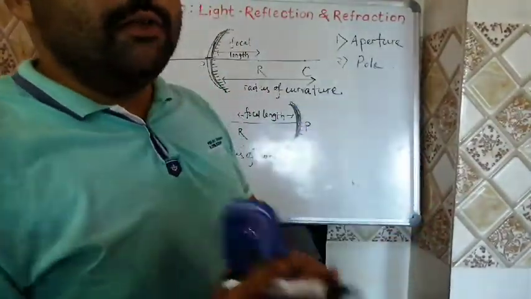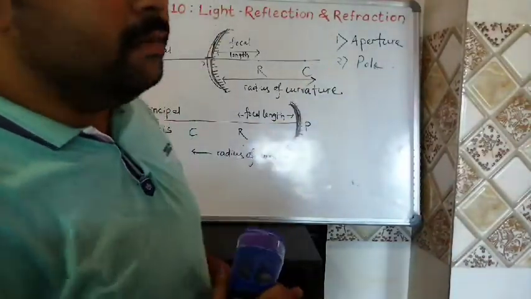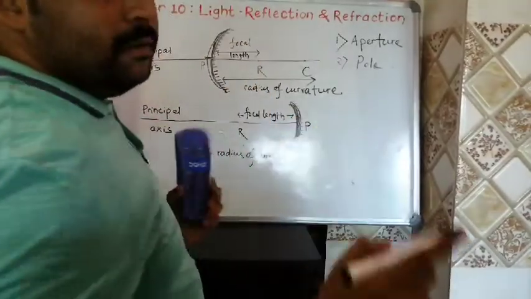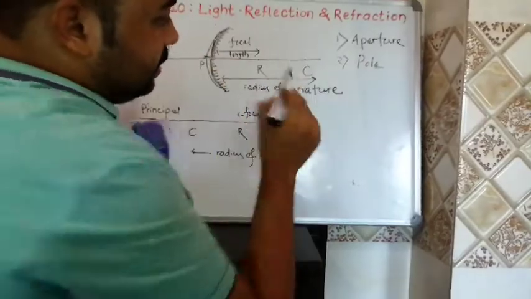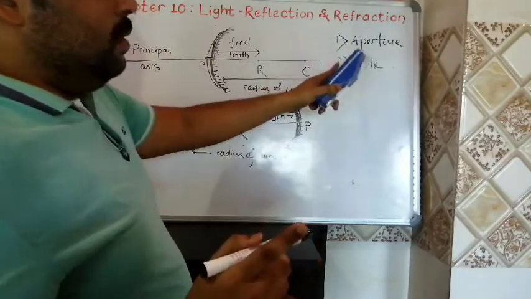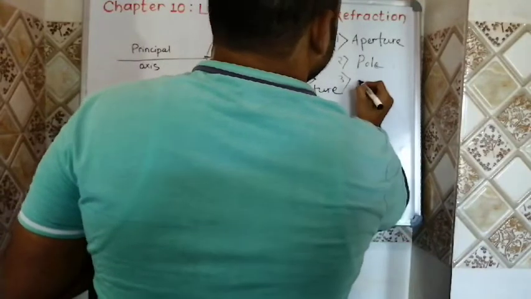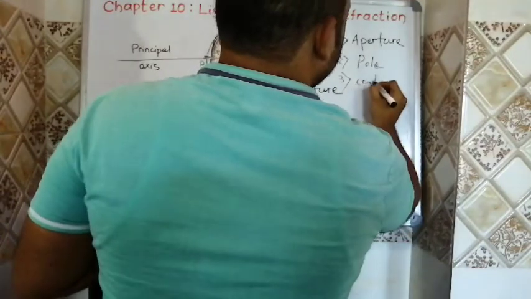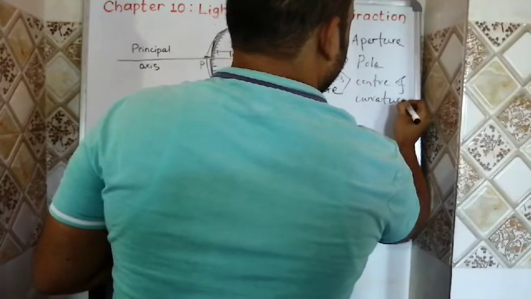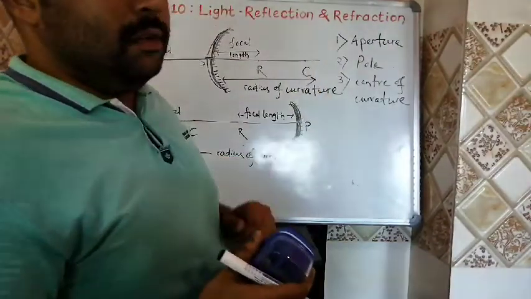The midpoint of the reflecting surface, or we can say the center of the reflecting surface, is called pole. So what is the basic difference between aperture and pole? The total length of the reflecting surface is called aperture, but the center of the reflecting surface is called your pole. So first aperture, then the second one is your pole, then the third one is your center of curvature. So what is center of curvature?